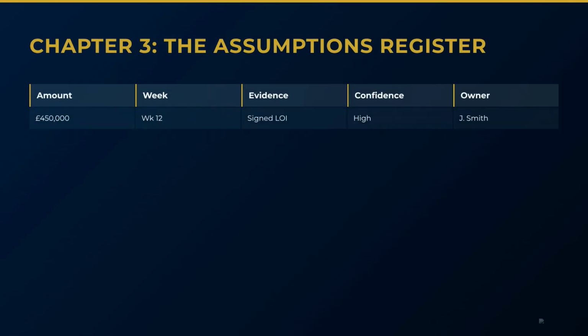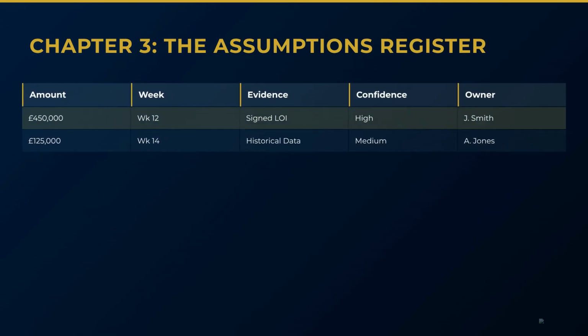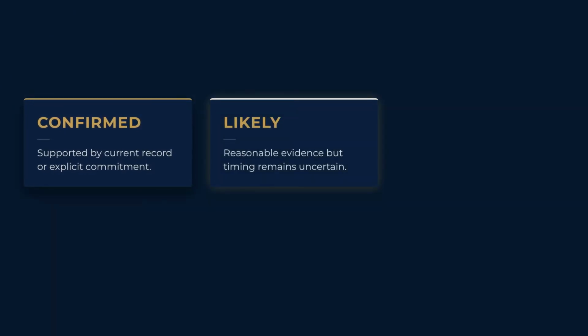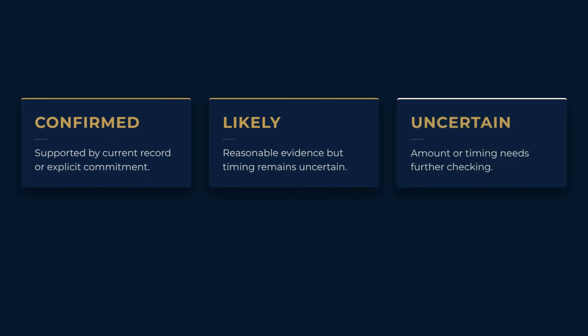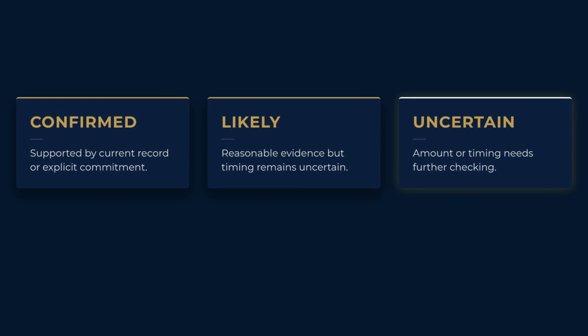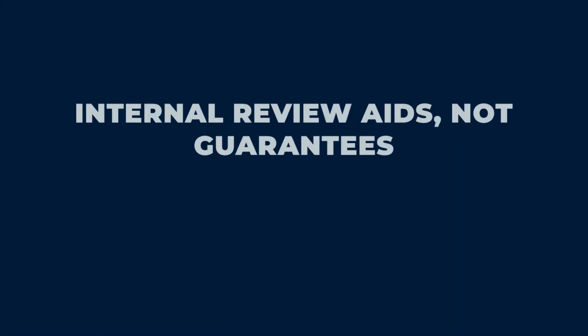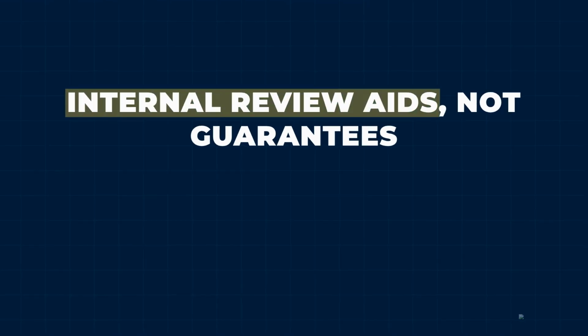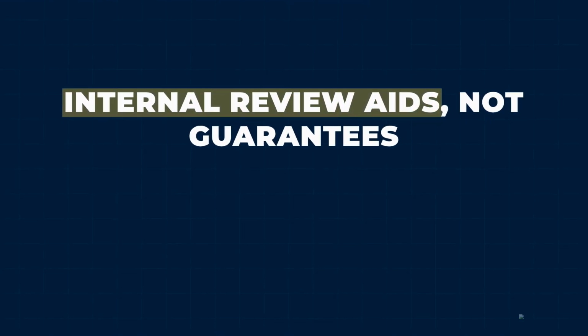For each material or uncertain line, record the amount, expected week, evidence, confidence, owner, next review date, and change trigger. Use consistent confidence labels. Confirmed might mean supported by a current record or explicit commitment. Likely might mean there is reasonable evidence, but timing remains uncertain. Uncertain means the amount or timing needs further checking. These labels are internal review aids, not guarantees.